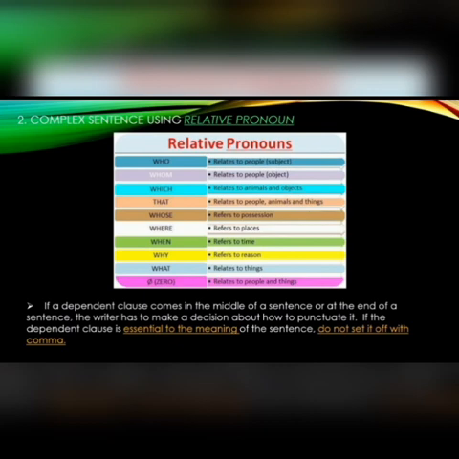If a dependent clause comes in the middle or at the end of a sentence, the writer has to make a decision about how to punctuate it. If the dependent clause is essential to the meaning of the sentence, do not set it off with a comma.